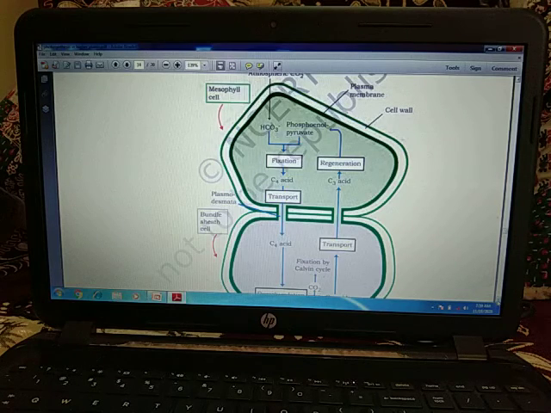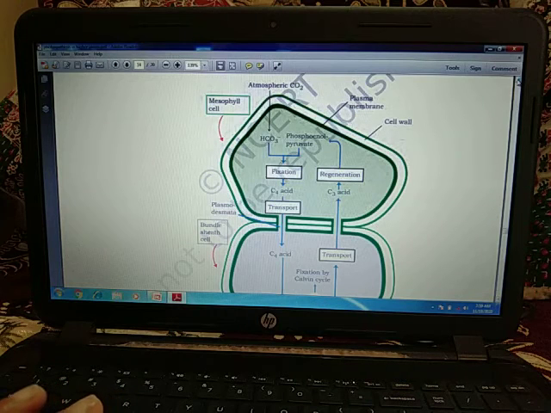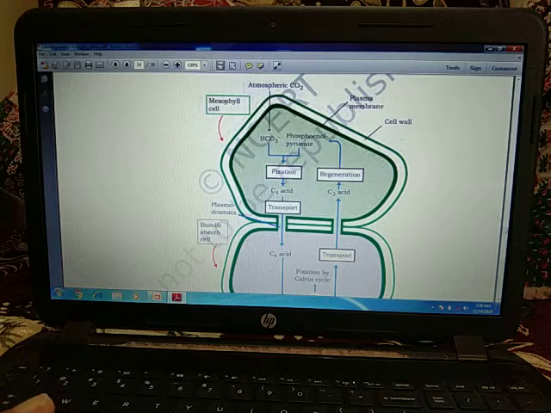So you can see the photosynthesis that takes place in the C4 plant. If you see mesophyll cells, atmospheric carbon dioxide is there. Then here you can see the carbonate ion and phosphoenol pyruvate is there. Fixation is going on and C4 acid is formed. Then C4 acid is transported to the bundle sheath cells.